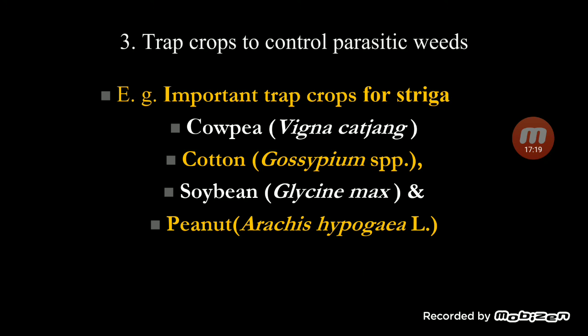Then, trap crops to control the parasitic weeds. An example is cowpea. For Striga, again, cowpea, cotton, soybean, peanut. These crops do not release the stimulant or allelopathic chemicals in the soil, and we can control weeds like Striga.